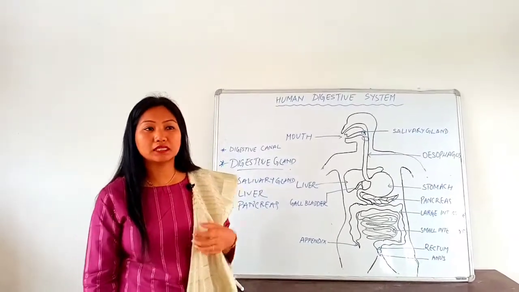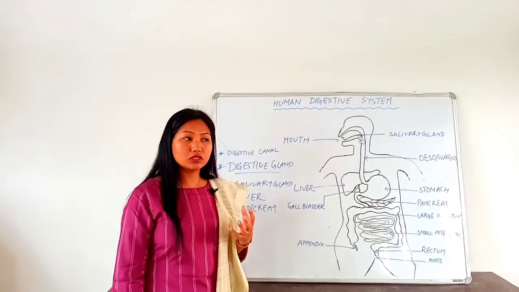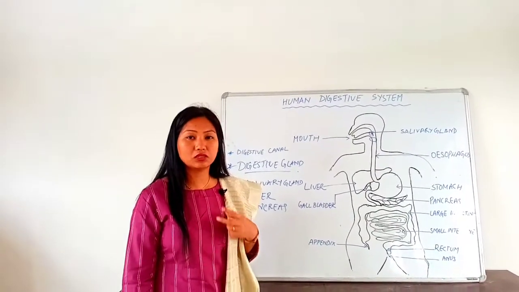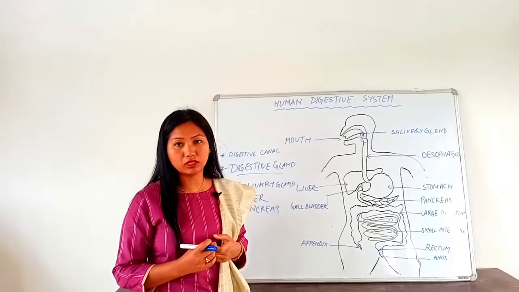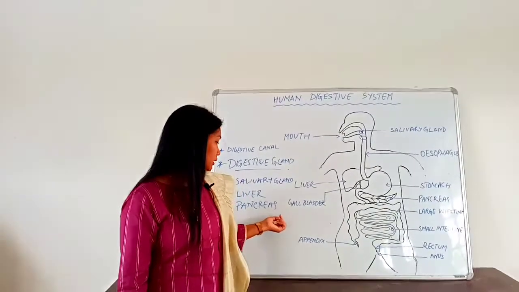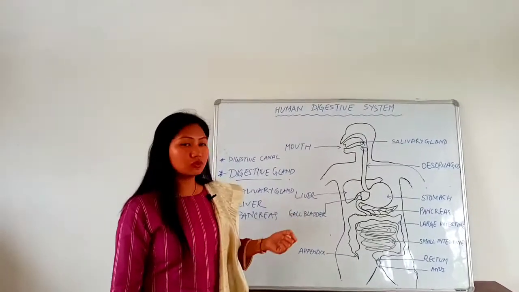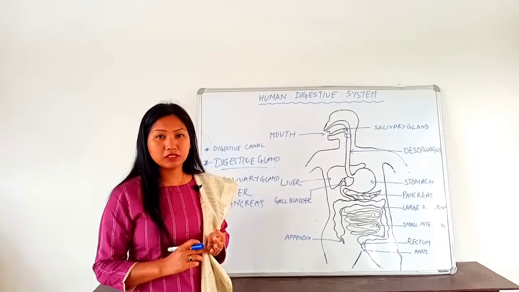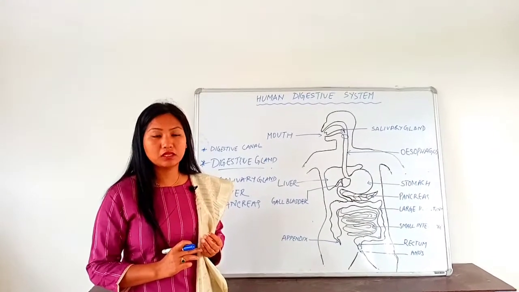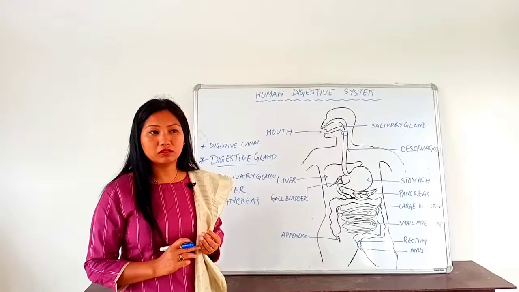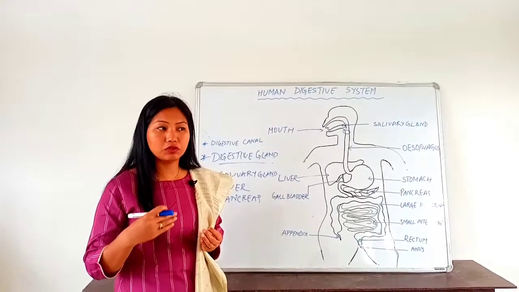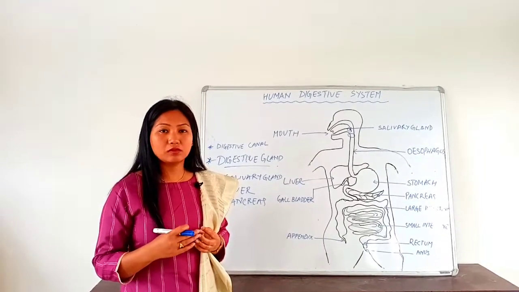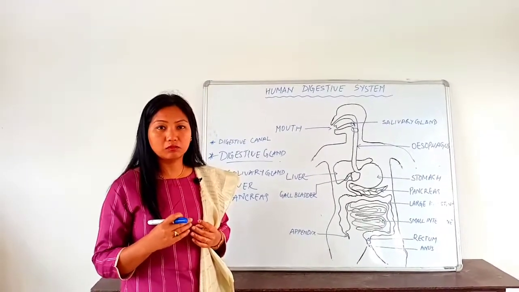Pancreas is known as a digestive gland, and it is also known as an endocrine gland, because it secretes two important hormones called insulin and glucagon. In the digestive system, pancreas secretes various kinds of enzymes like trypsin, chymotrypsin, peptidase, and also various kinds of lipase enzymes which act upon fats, and also various enzymes which act upon carbohydrate molecules.